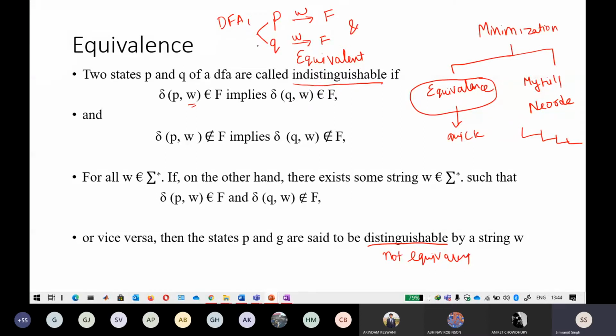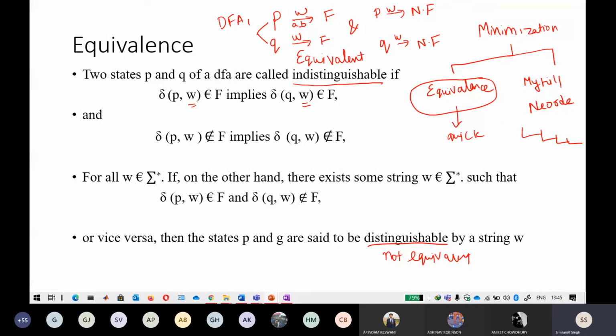Second condition, and I'm talking about only DFA1 here, the second condition is that the transition of P and Q on W leads to a non-final state. It is just saying that any two states are said to be equivalent if upon receiving an input of W, they are both going towards the final state, and upon receiving an input of another string W, they are both going towards a non-final state. It means that this W can be anything.